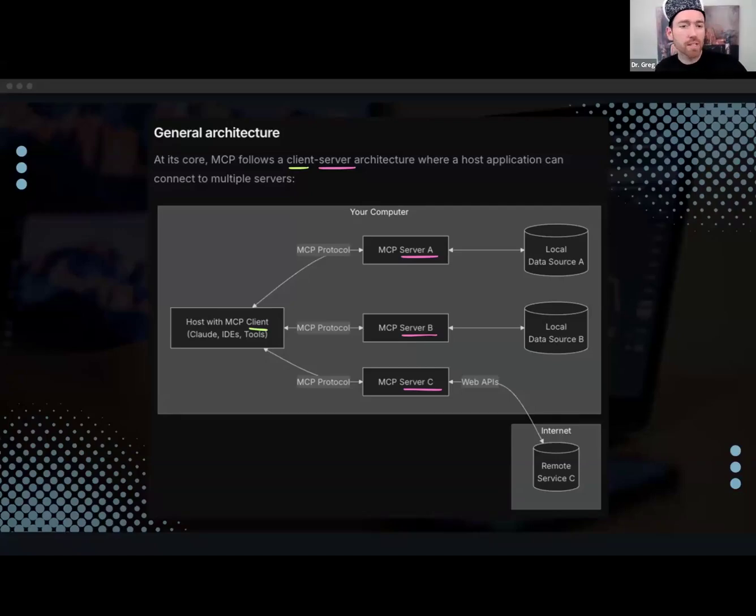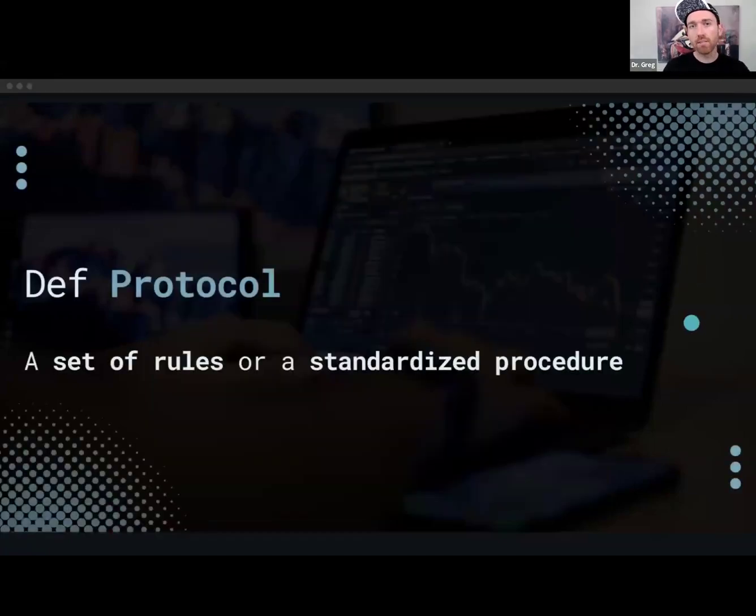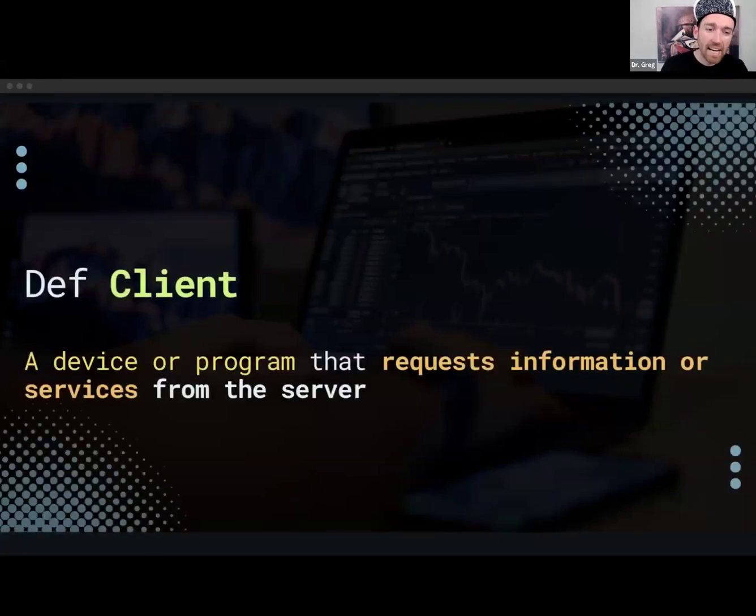At its core, MCP follows a client-server architecture, where a host application connects to multiple servers. Client-server. So we can sort of break this down word by word. Protocol just means set of rules or standardized procedure. A client is just something that requests information or services from a server.